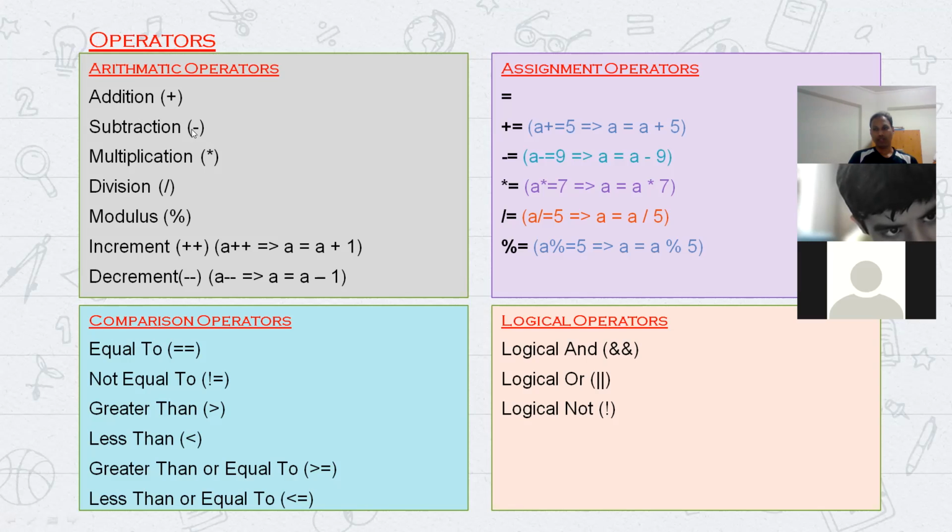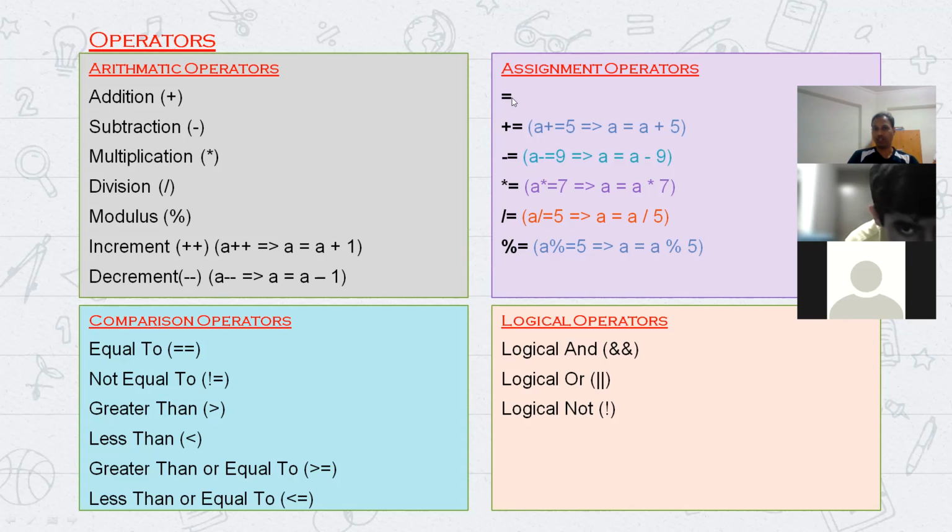But if you are using hyphen for strings, no, we cannot use it. Minus is for the numbers, subtraction. Asterisk is for the multiplication, division is the forward slash. For checking the remainder, we can use the modulus symbol, percentage. Plus plus represents the increment. Minus minus is the decrement.